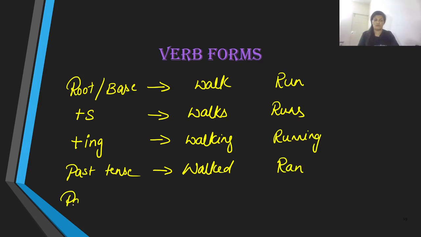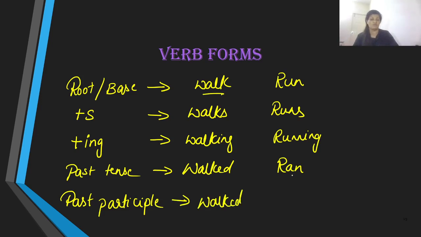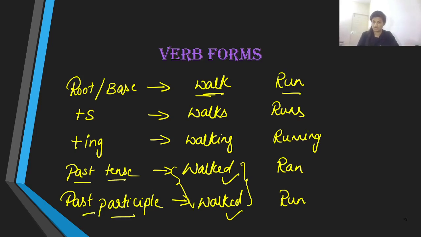And then we also have something called the past participle. The past participle of walk is in fact walked, and the past participle of run is in fact run. Now here, the thing that you have to take into consideration is walk. The past tense of walk is walked, and the past participle of walk is also walked. There is no change in these two verbs, past tense and past participle. There is actually no change.